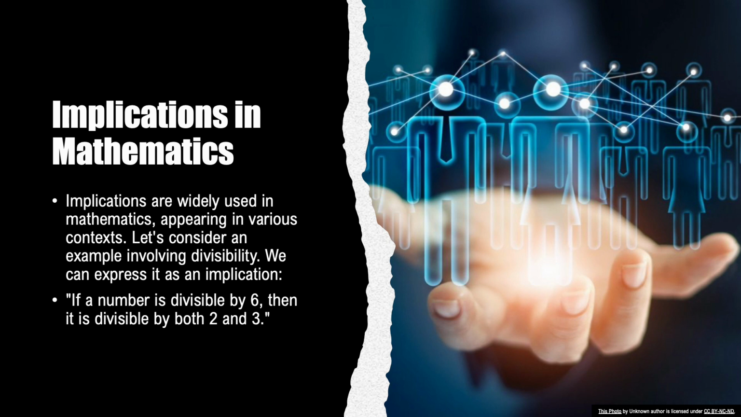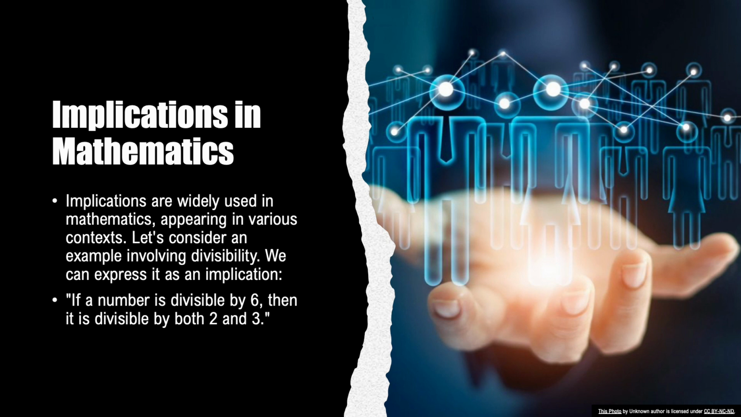In this statement, we have a hypothesis or antecedent: a number is divisible by 6. This sets a condition or assumption of the implication. We are considering numbers that are divisible by 6. The conclusion or consequent of the implication is: it is divisible by both 2 and 3. This represents the result or consequence that we expect or evaluate based on the truth value of the hypothesis.